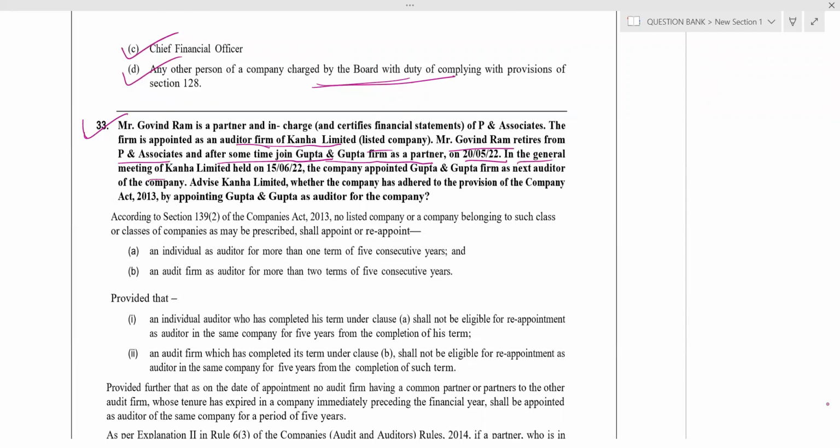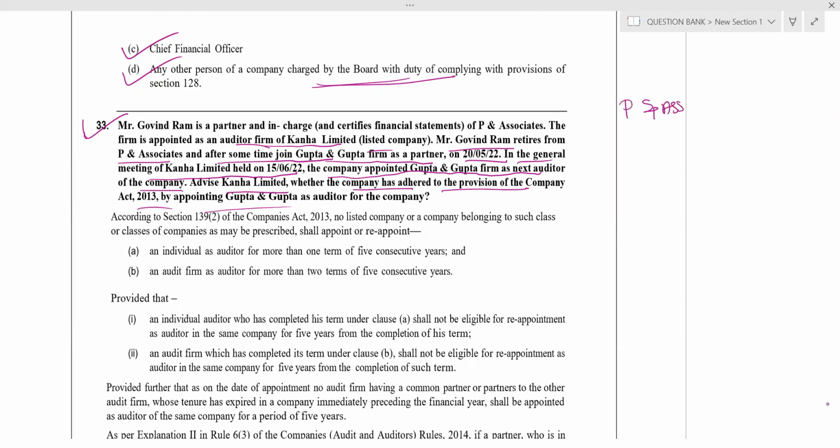In a general meeting of Kanha Limited held on 15/6/22, the company appointed Gupta firm as the next auditor of the company. Advise Kanha Limited whether the company adhered to the provisions of the Companies Act 2013. Simple, listen.